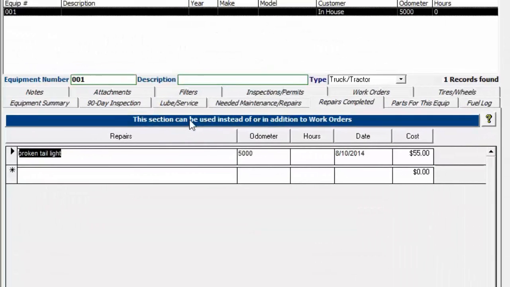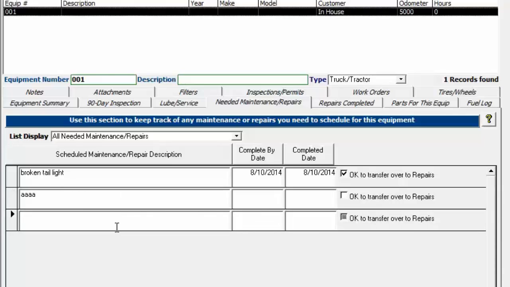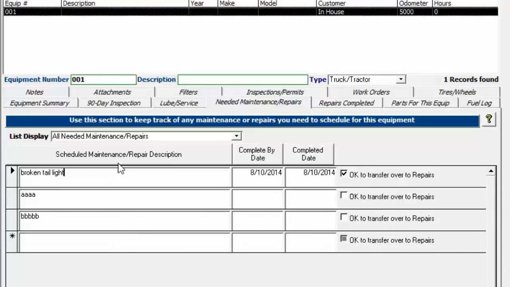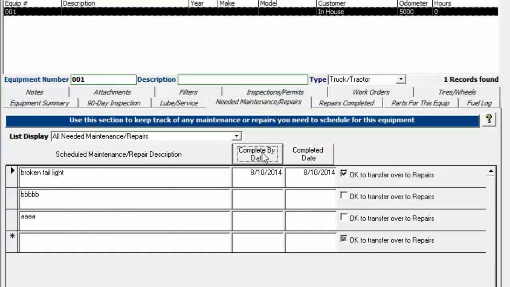So we'll go back over here and back over the needed maintenance and repairs, and you can also sort this list. So if I put in some more stuff here, and then if I want to sort alphabetically, you can see that it resorts the list by the description. You can also sort by completed date, newest to oldest, oldest to newest.